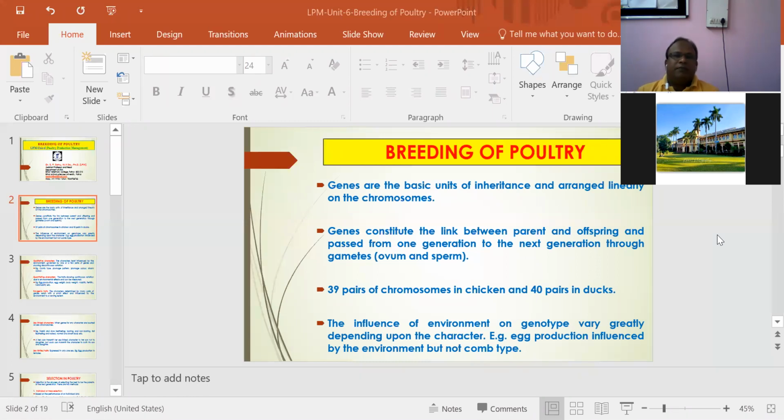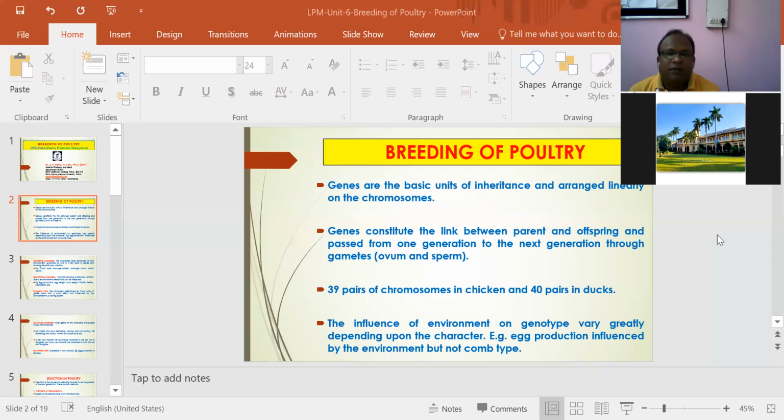So genes are the basic unit of inheritance and are arranged linearly on the chromosome. Genes constitute the link between parent and offspring and pass from one generation to the next generation through gametes, that is, from ova or sperm. There are 39 pairs of chromosomes in chicken, and in the case of ducks, there are 40 pairs of chromosomes.